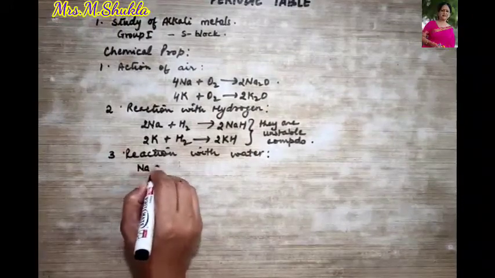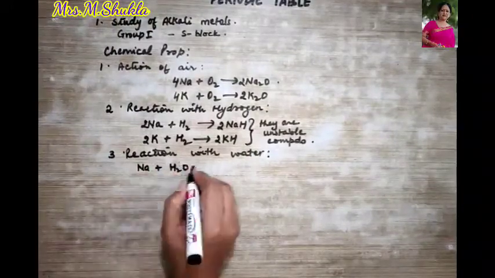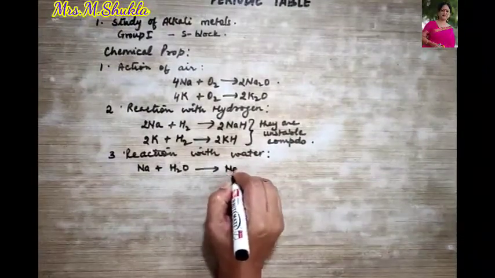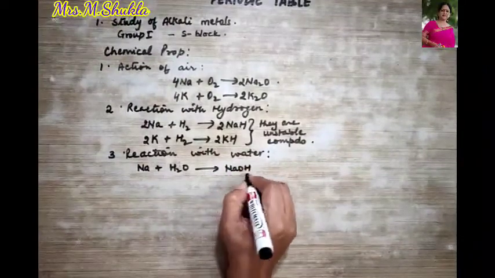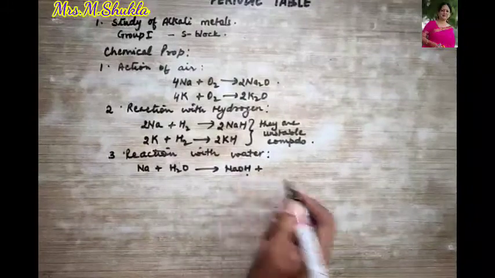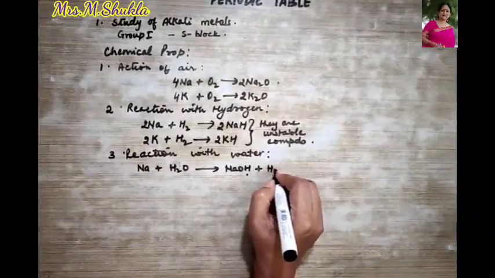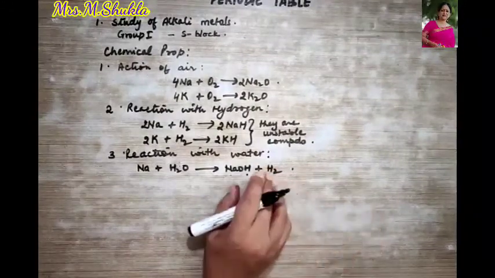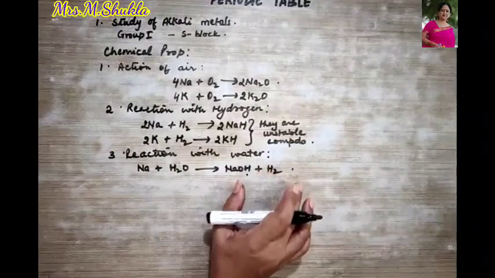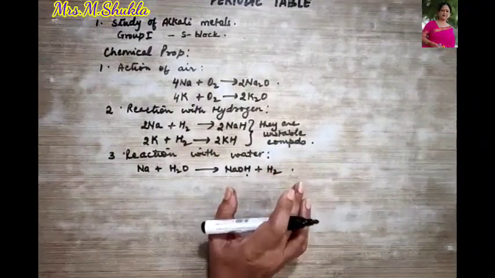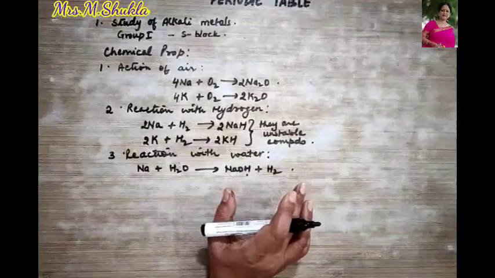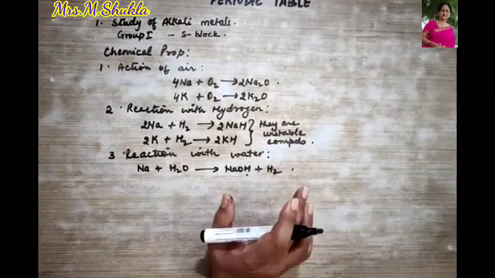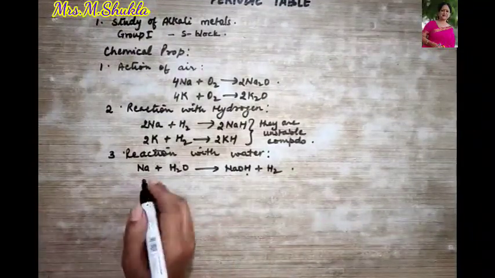So sodium combines with water to form NaOH. This is the alkali, or the hydroxide we were talking about, and hydrogen gas is given out. It is an exothermic reaction. A very violent, vigorous reaction takes place over here.